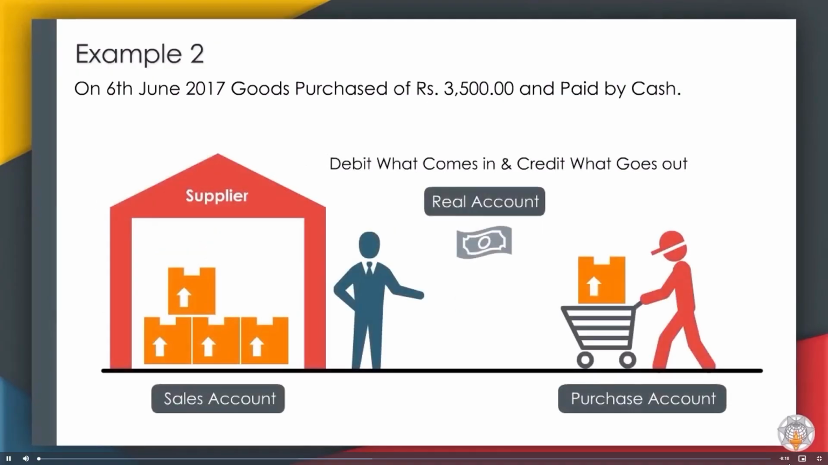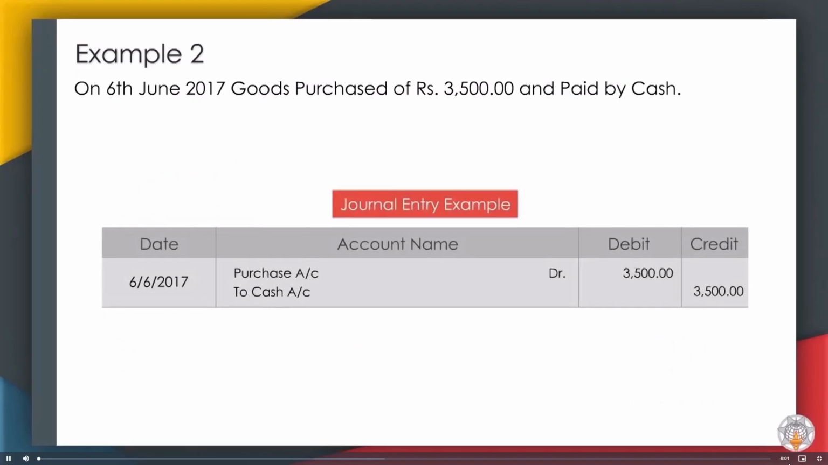For real accounts, debit what comes in and credit what goes out. We are paying cash against goods purchased. That is, cash is going out from the business. Therefore, cash account will be credited. So the journal entry of the above transaction will appear as displayed.